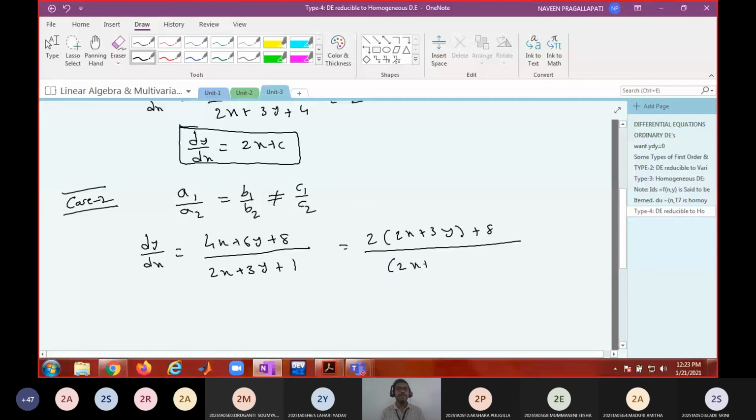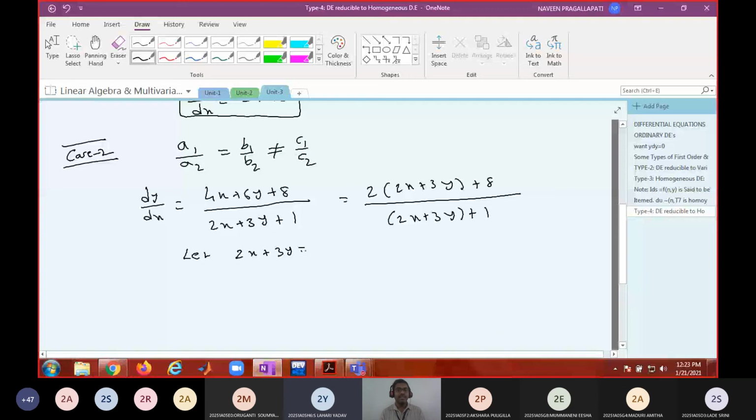Substitute 2x plus 3y as t. That's it. This transformation will lead us to a differential equation which is reducible to variable separable. So this is again a special case of case 2 type 2. By taking 2x plus 3y as a substitution, this can be converted into variable separable.